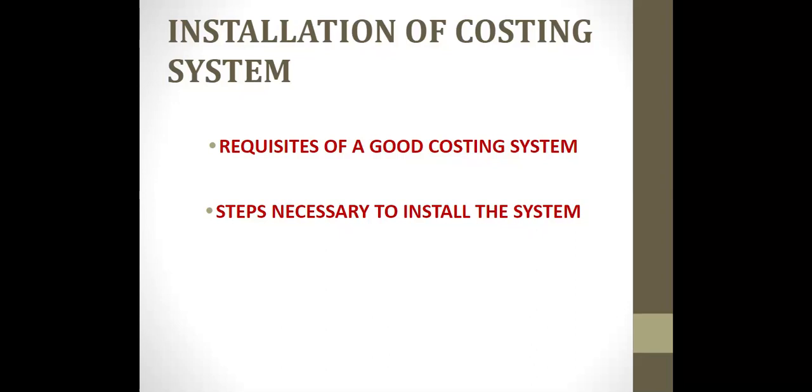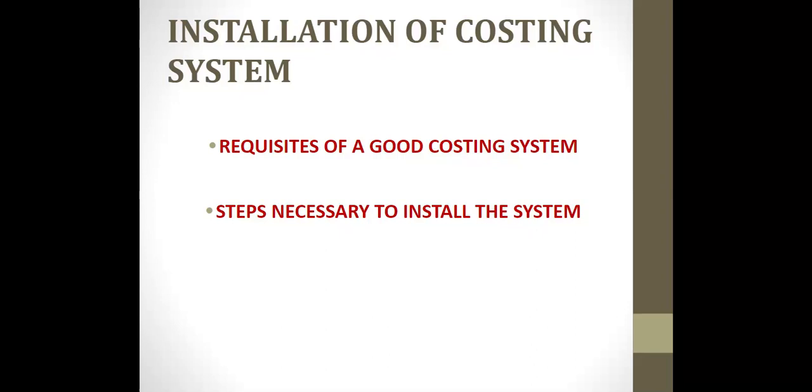Now, we can categorize the steps necessary to install the costing system into 11 ways. The first one is, while installing the cost accounting system, the objectives of the system have to be finalized, like material management, fixing the selling price, etc. And the second one, the organization structure of the business determines the scope of authority and responsibility of each individual in the organization. While installing the system, minor changes, if any, in the structure for the advantages of management may be carried out.